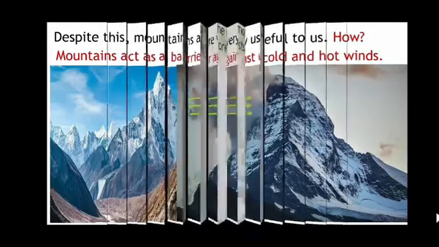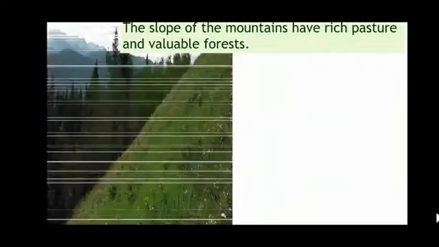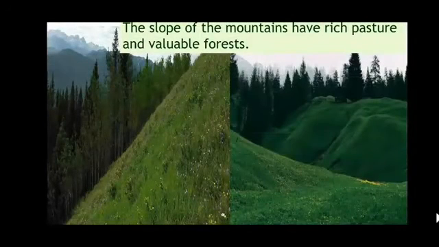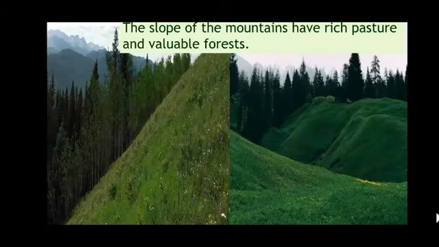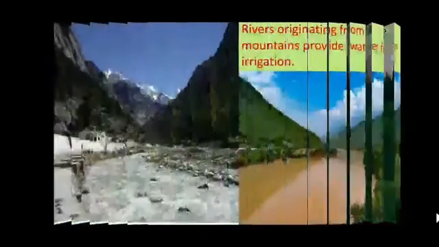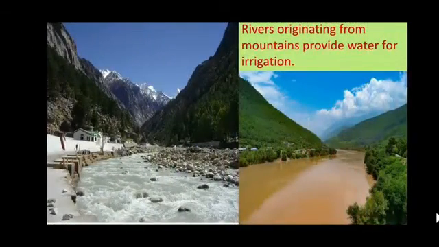Then we have the next point that is very important. The slopes of the mountain have rich pasture land and valuable forest, which is another useful example of mountains. Then the next one is that rivers originating from mountains provide water for irrigation. That means the mountain is known as the main source which provides us water. Mountains act as the main source from where rivers originate, and we easily get water for irrigation and for other purposes.